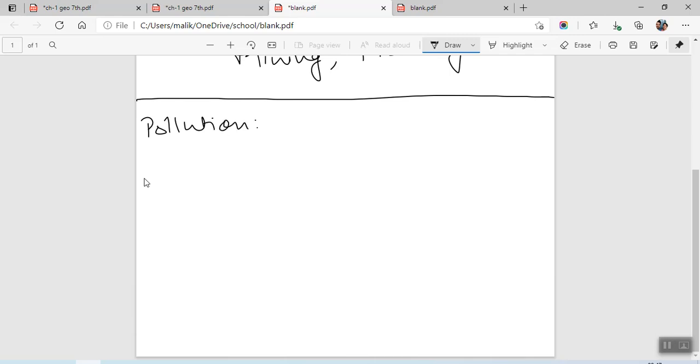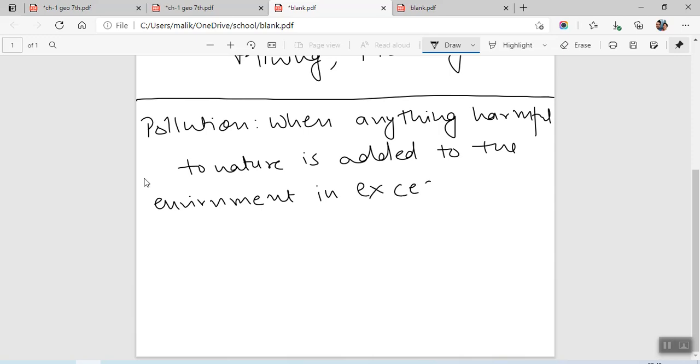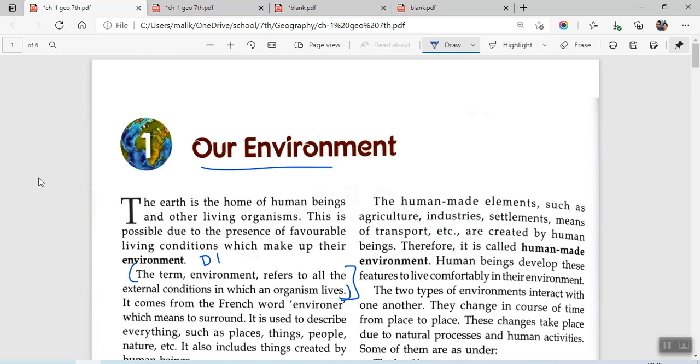So what we can write is: when anything harmful to nature is added to the environment in excess. ओके, किसी भी चीज़ को जो एनवायरनमेंट जो नेचर के लिए ठीक नहीं है, अगर हम उसको एक्सेस में डाल देते हैं तो वो चीज़ हो जाती है that thing creates more pollution. So that could be the definition of pollution.